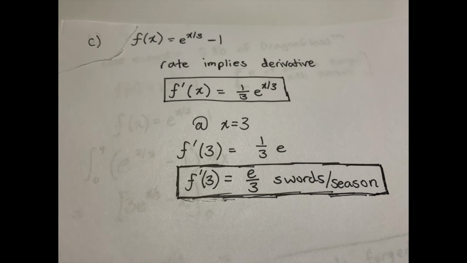So Blacksmith Gendry wants us to find the function for the rate at which his blacksmith shop can forge swords during Season 3. First we have the function for the number of swords he can forge, which is e to the x over 3 minus 1. Now when he asks for rate, it implies taking the derivative of the function. So we get f prime of x equals 1/3 e to the x over 3. Since it's asking for the rate at Season 3, we have to plug in 3 for the derivative, and that gives us 1/3 e to the 3 over 3, which can just be simplified to e over 3 swords per season.